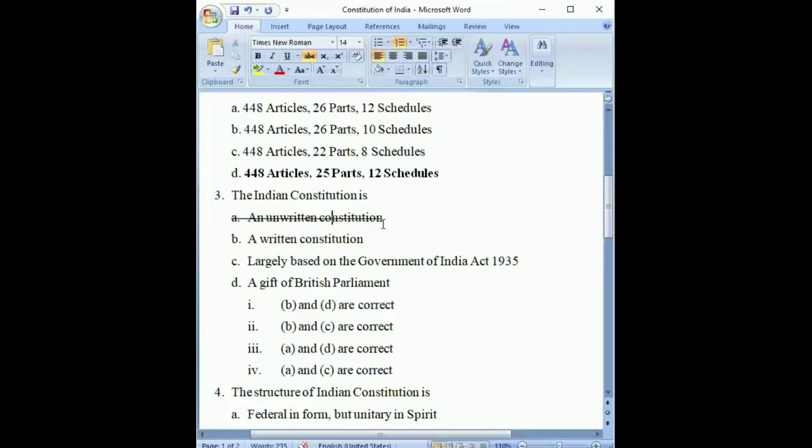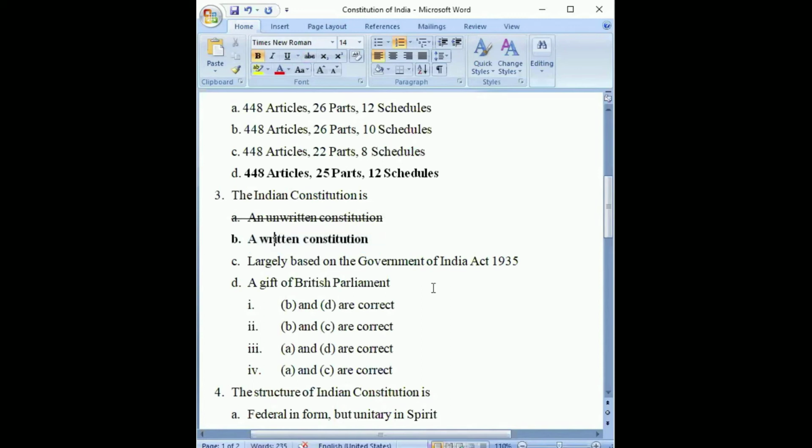The same is the case with New Zealand and the United Kingdom. They do not have one single document where all the provisions are mentioned, like the Constitution of India. They do have a body of acts, court cases, principles, or certain other documented conventions that they follow, and they give it the status of a supreme law, but they do not have a written constitution. But in case of India, we have a written constitution. So this option is correct, a very elaborate constitution we have.